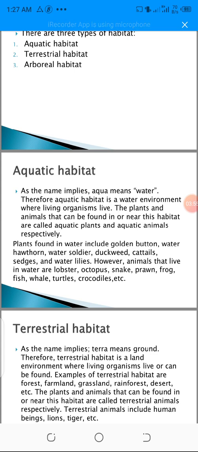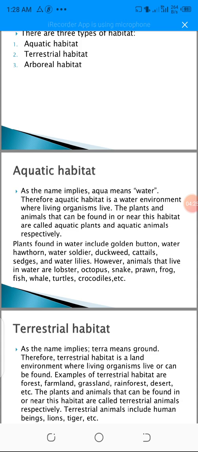Plants found in water include golden button, water urchin, water soldier, duckweed, cattails, sedges, and water lilies. These are the different kinds of plants that we can find inside water. Because when you go deep into the oceans, you see different plants surviving there, and there are some plants that cannot survive underwater.